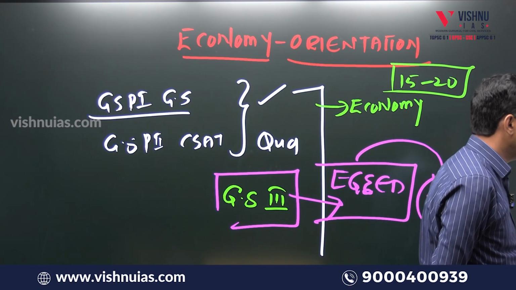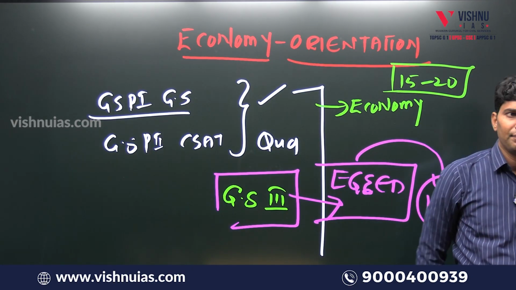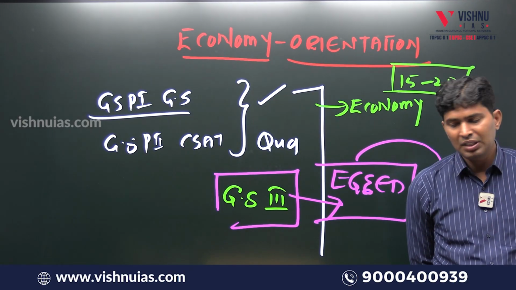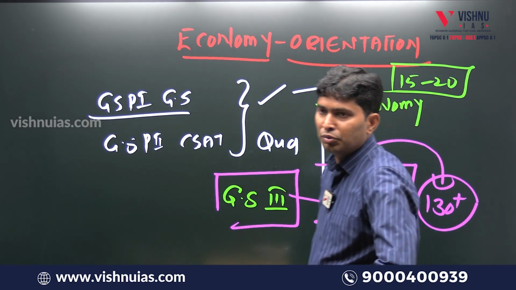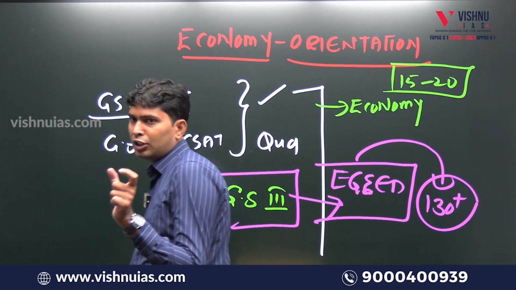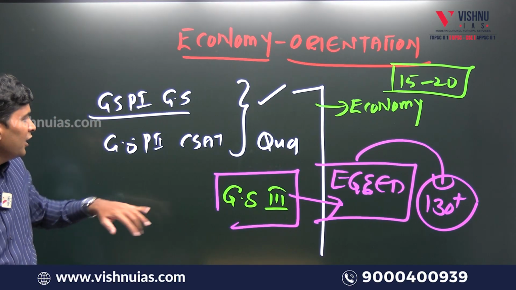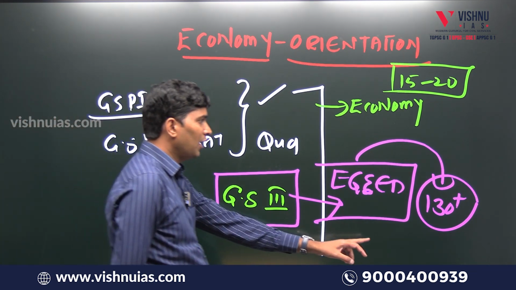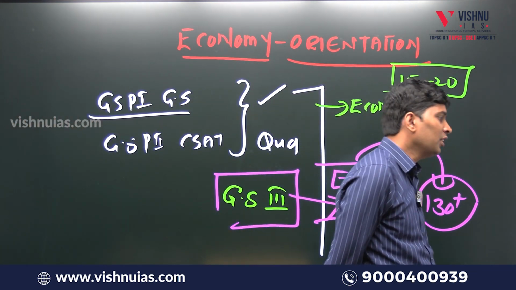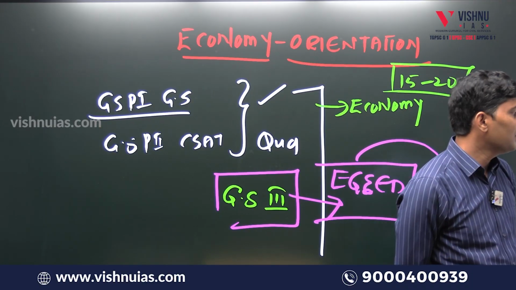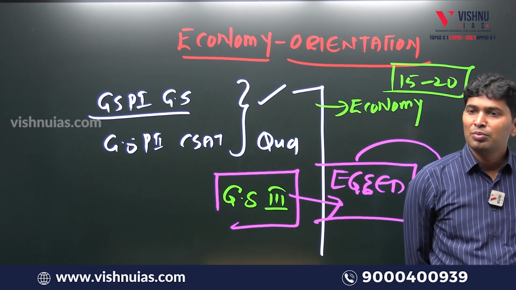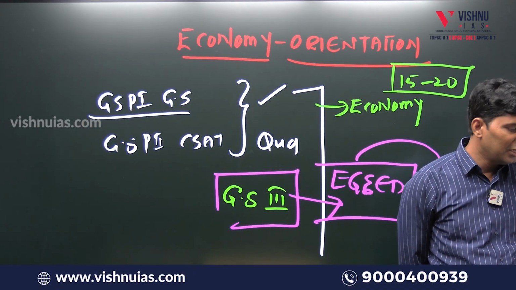So the role of economy, a simple one-line answer: in prelims, roughly 15 to 20 questions, meaning 15 to 20 into 2, 40 marks roughly out of the first paper, paper 1. And in GS paper 3, economic growth and economic development, roughly around 130 or 140 plus marks. Which means economy is one of the major pillars, both for prelims preparation as well as for mains preparation.